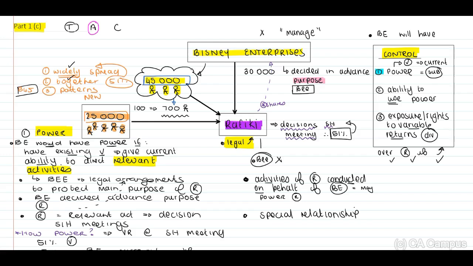But very important, guys, there's no formal contractual arrangement to provide. Let's just write this down. There's no formal contractual arrangement. Remember, in terms of our de facto control, we've indicated that there can be an arrangement, but there's no formal arrangement that gives Bisney Enterprises the power, the rights over Rafiki.